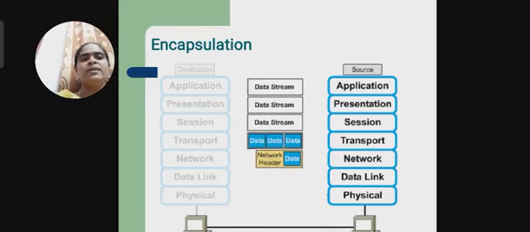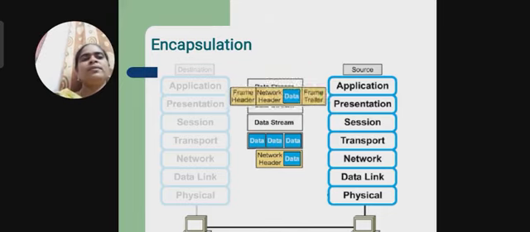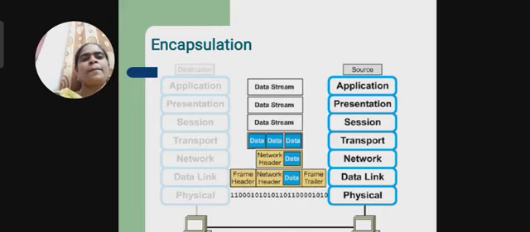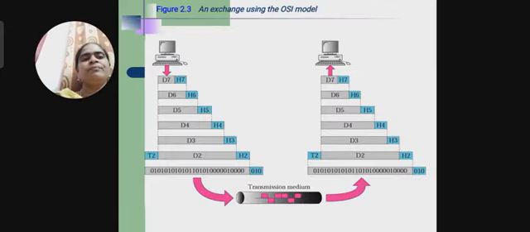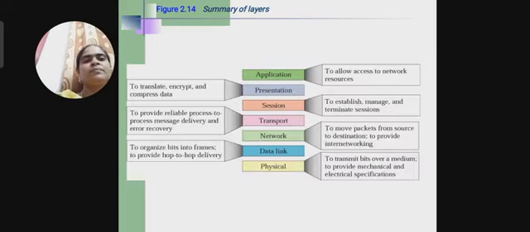So we have the data, and how it is transferred in each layer. It is in the form of bits in the physical layer. See how the data is to be transferred. It is transferred in the form of packets, and each packet contains bits. All the layers are transmitted in the form of packets.